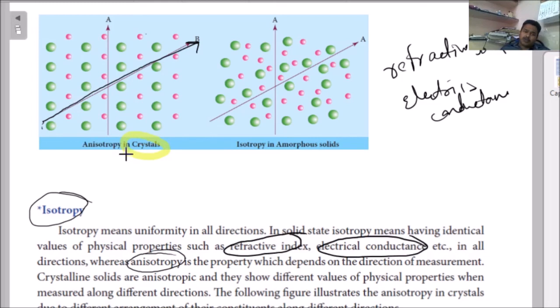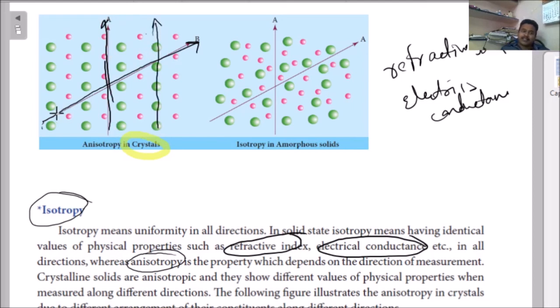Anisotropy is observed in crystalline solids. In this direction you observe, one type of atoms are there. In this direction, all red color atoms are there. In this direction, all green color atoms are there.